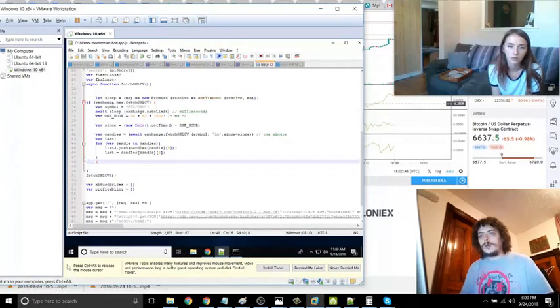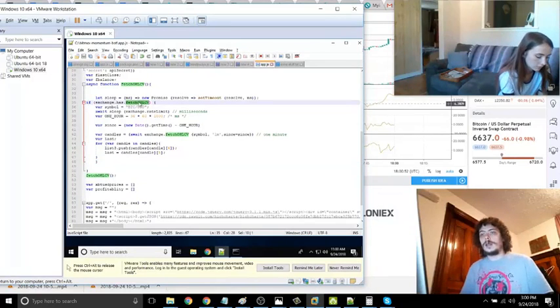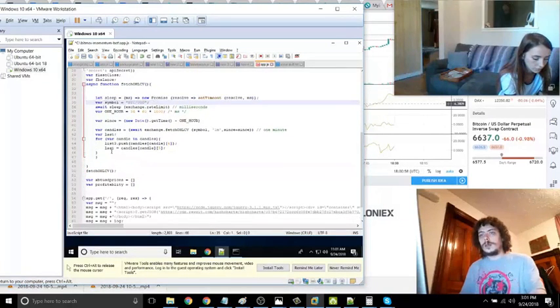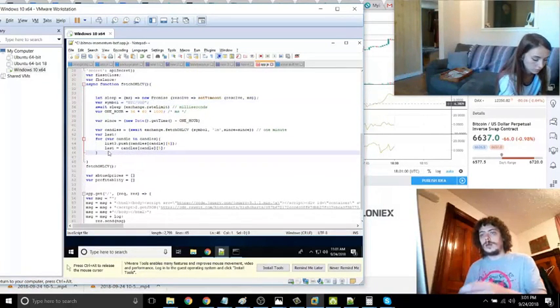This says if this is true, meaning if our exchange has the function fetch OHLCV, which we know it does, but just in case it didn't, this code would not get run. But it does in our case, and it's going to get run every time. We could actually just remove this, to tell you the truth, because it's not even necessary. It's extra code that's just slowing us down, and it's still going to run exactly the same.